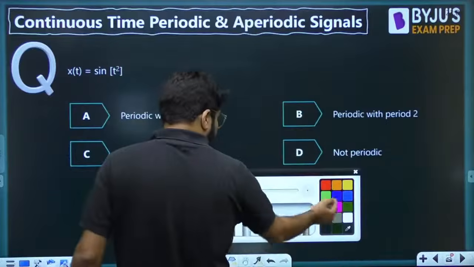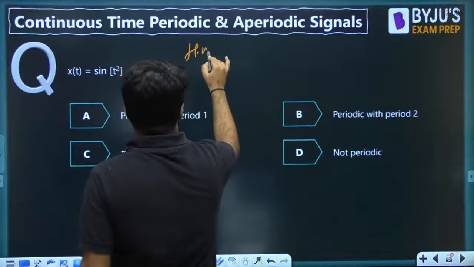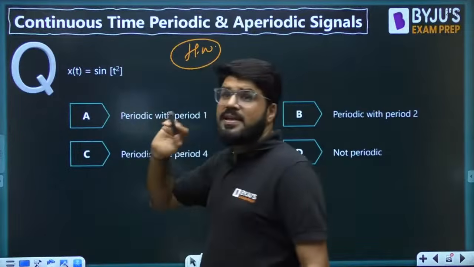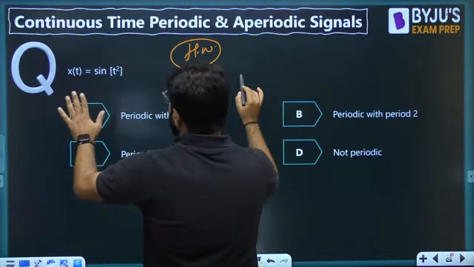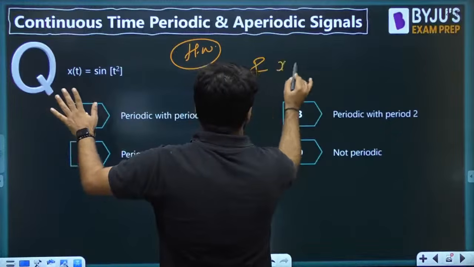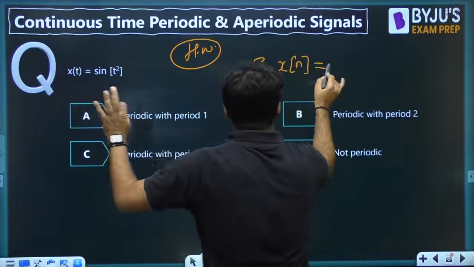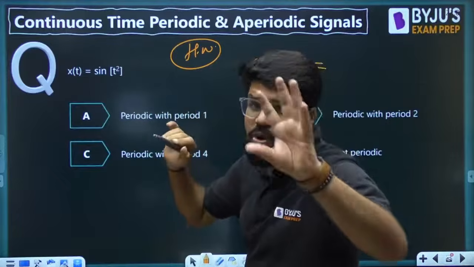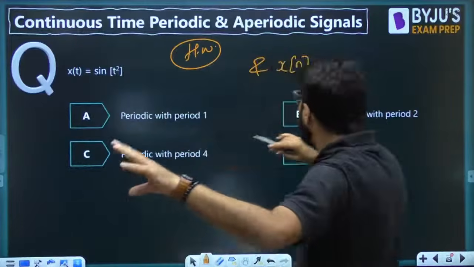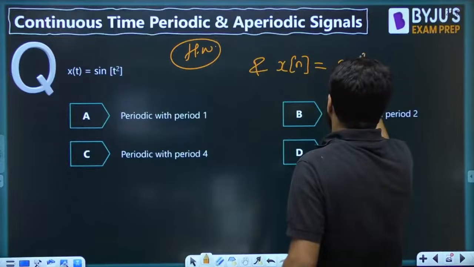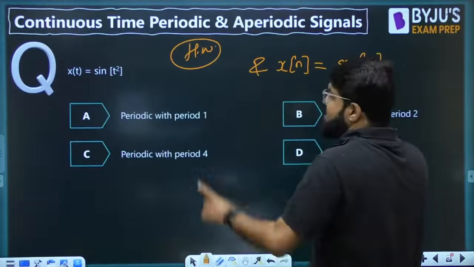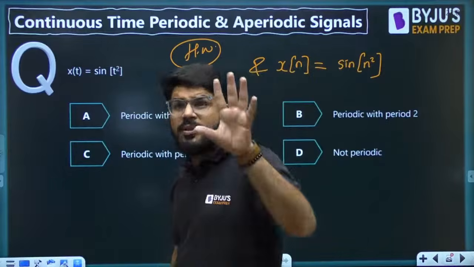Now, this one is homework for you. Why? Because I will be discussing it together with discrete time. There are two cases, sine of t square, and one more question. Because I have not started discrete time periodicity, that will be tomorrow. The rules are slightly different for discrete time. So we will consider one more case, x of n is equal to sine of n square. We will look at both sine of t square and sine of n square.